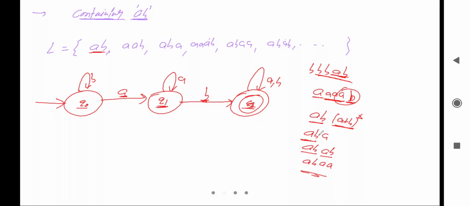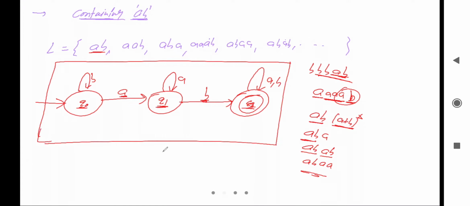So finally this is the minimal DFA, and you can check the properties. It should not contain null move, so there is no null move, there is no choice, and there is no dead configuration also. So finally this is the minimal DFA, and it will accept all the strings that belong to the language, and it will not accept the strings that don't belong to the language.